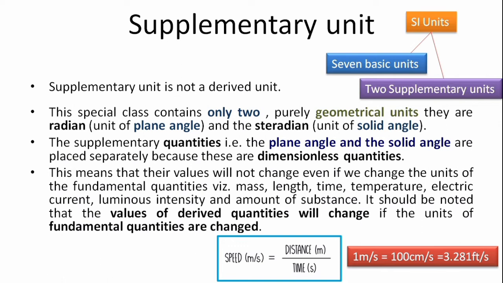So 1 meter per second is equal to 100 centimeter per second, which is equal to 3.281 feet per second.